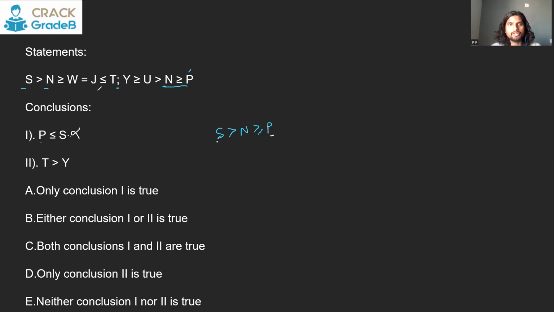Now T and Y. For T and Y, T is here, Y is here. So you know N is greater than or equal to W is equal to J is less than or equal to T. Of course, you don't have to write it all the time. This is just for the understanding.